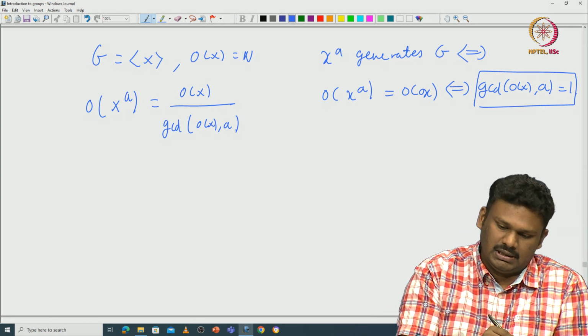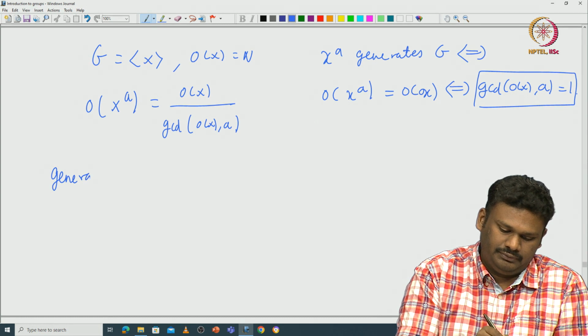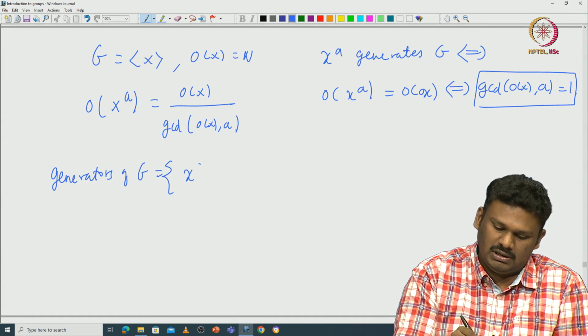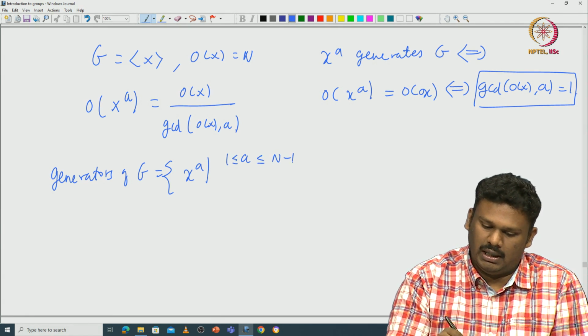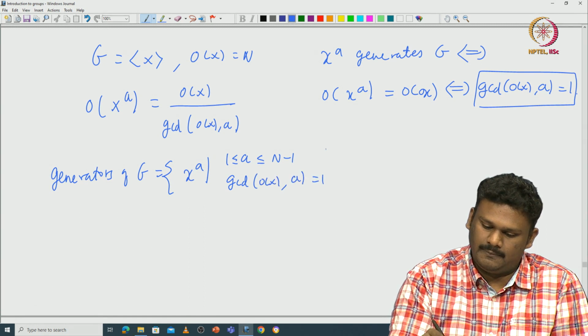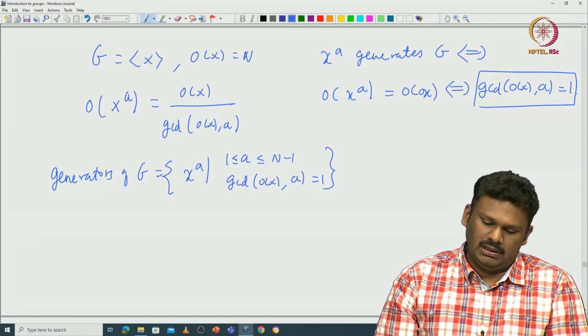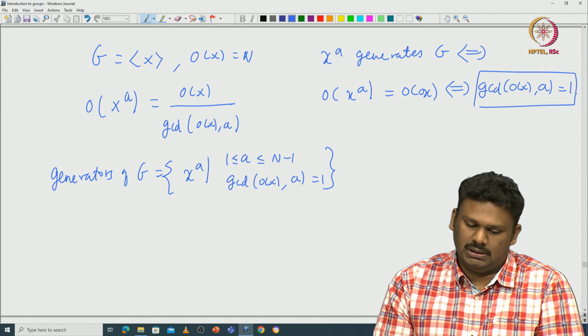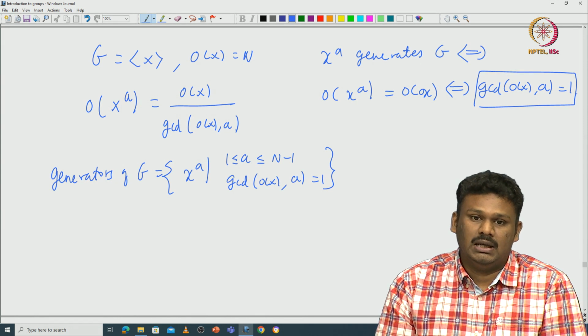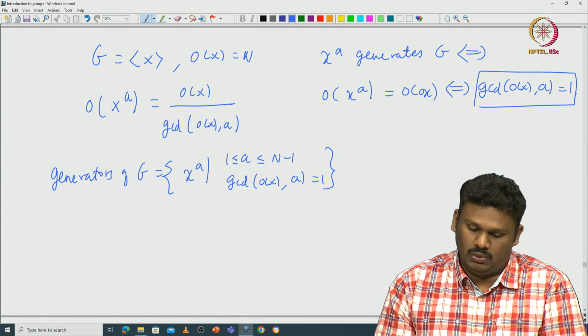So the generators of G are those powers of x such that a is between 1 and n minus 1 and the GCD of the order of x and a is 1. Easily you can see that this has a one-to-one correspondence with those integers from 1 to n minus 1 such that the GCD with n is 1.